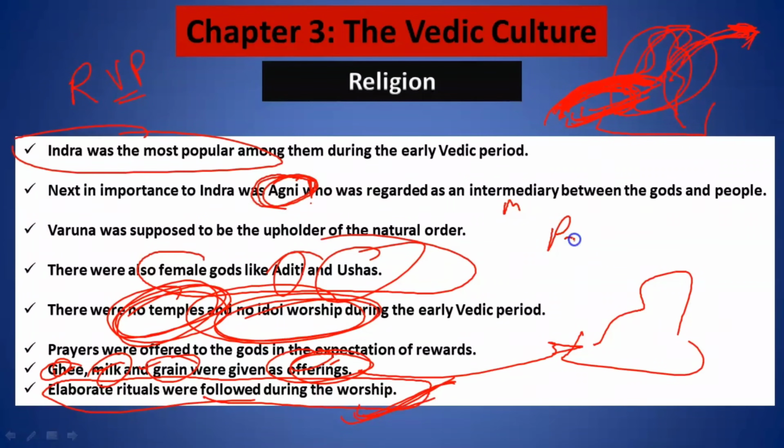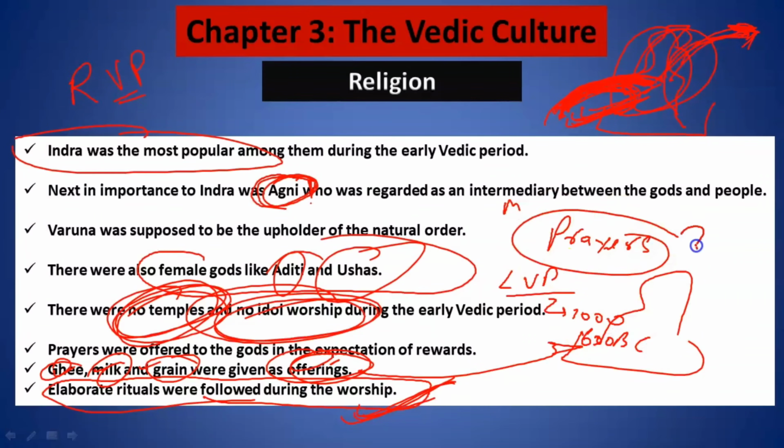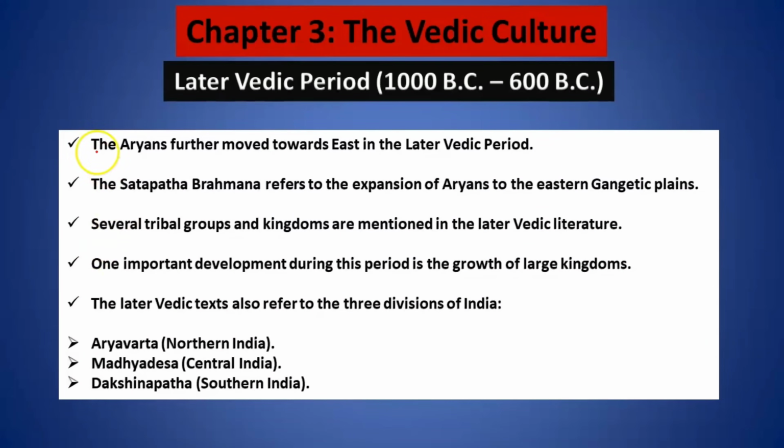Remember, during the early Vedic periods, they placed great emphasis on prayers. But during the later Vedic period, which we will see from 1000 BC to 600 BC, the importance of prayers will decline and the importance of rituals will increase. Alright. Now let us start the later Vedic period, that is from 1000 BC to 600 BC.